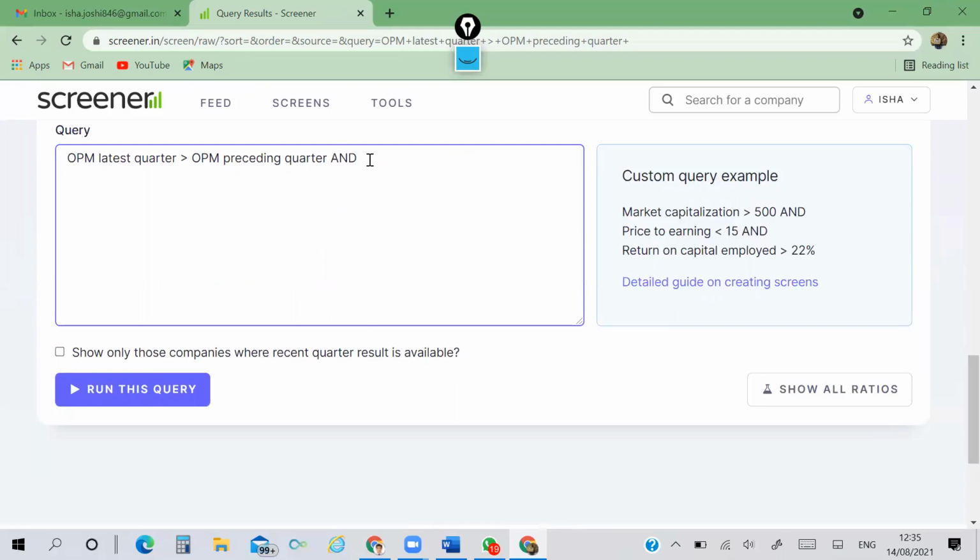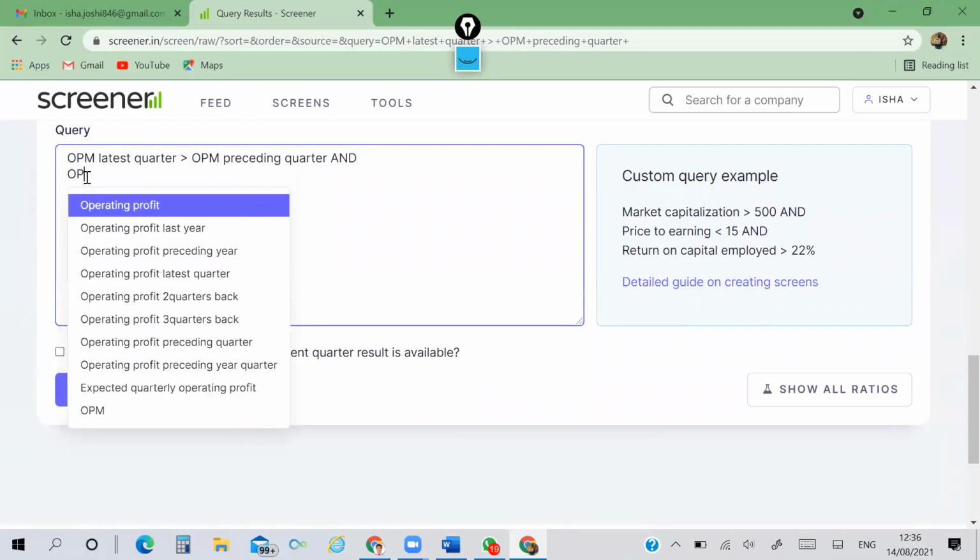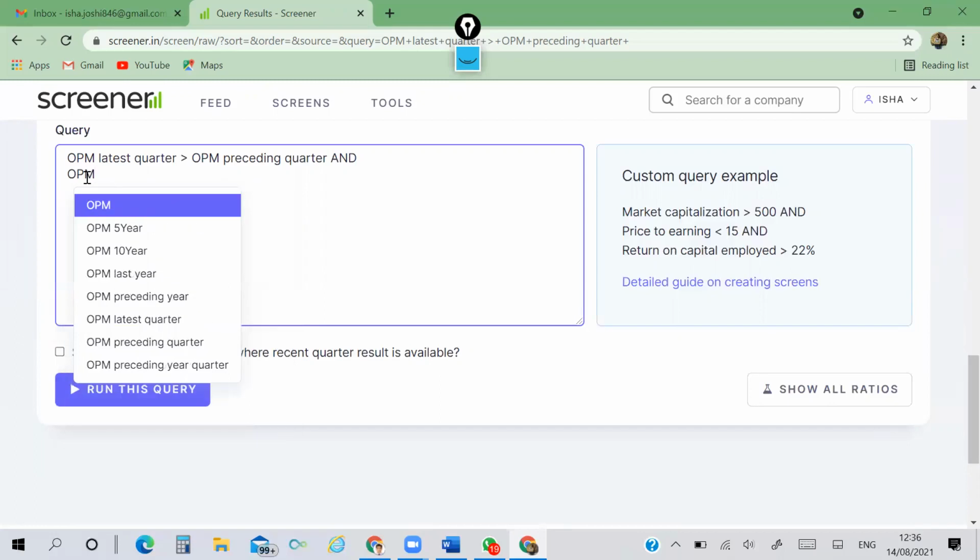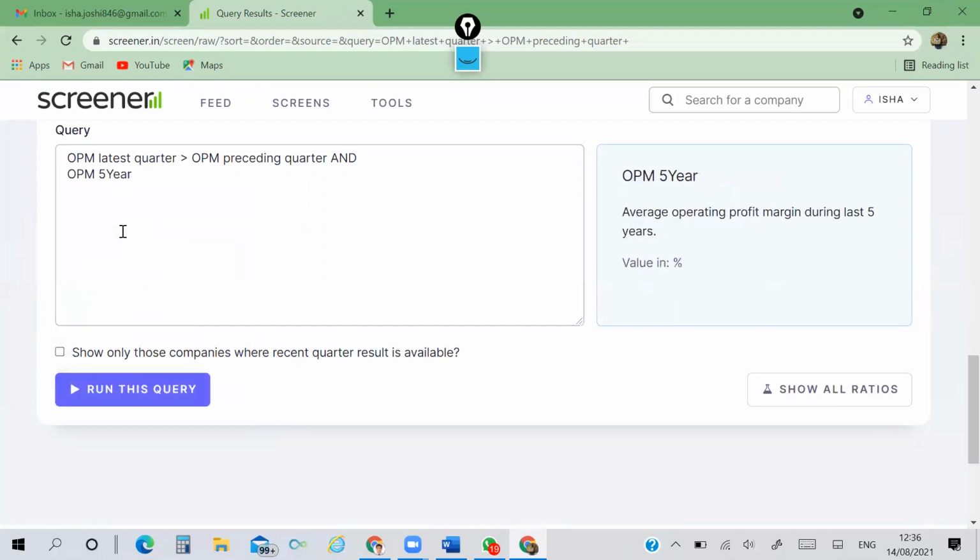As soon as I typed "and" here, my cursor has gone down to the next line. Again, I am choosing OPM 5 years is greater than 10.